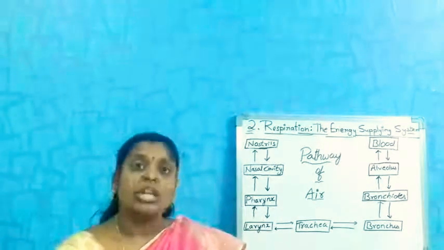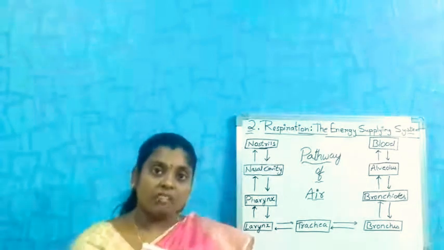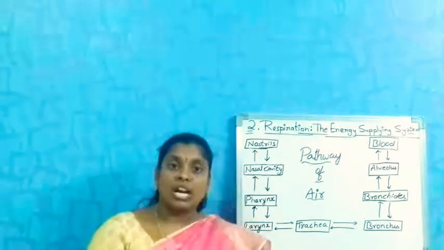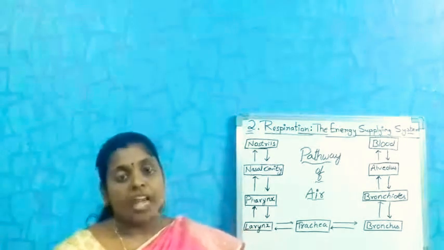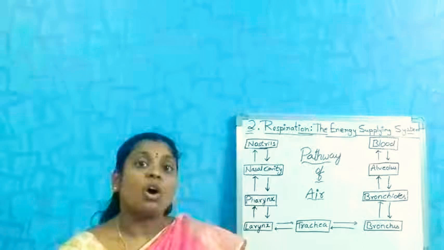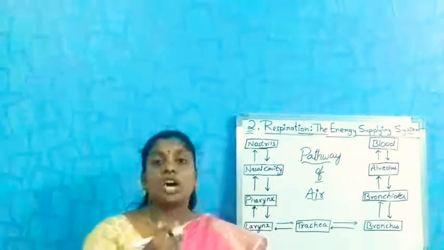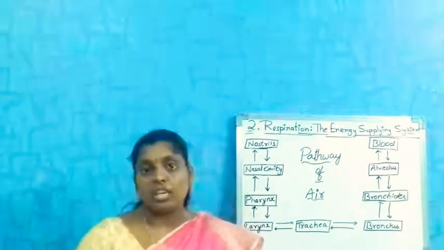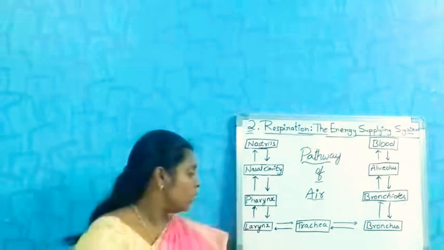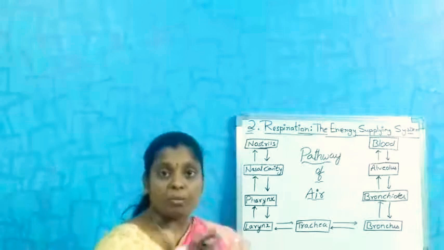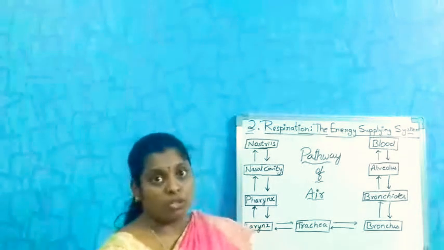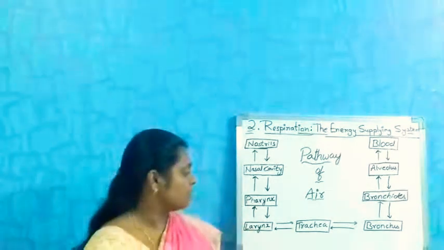In the vocal cords, the air vibrates and gives the sound of speech, whatever we are talking. So the vocal cords do the work: by vibrating, they produce sound, which helps us to speak.